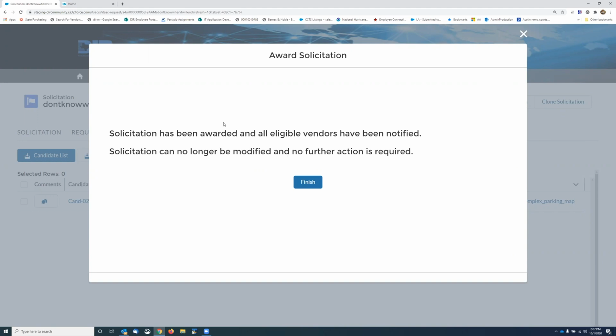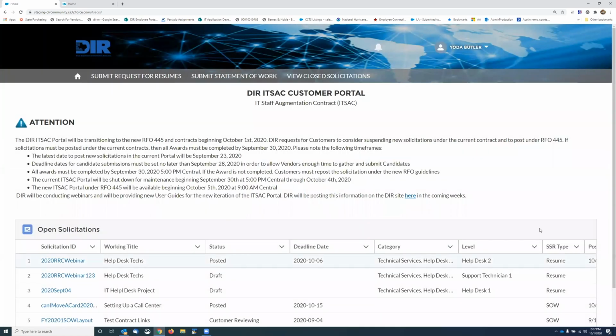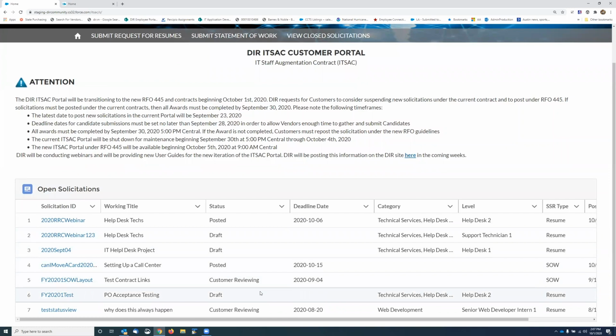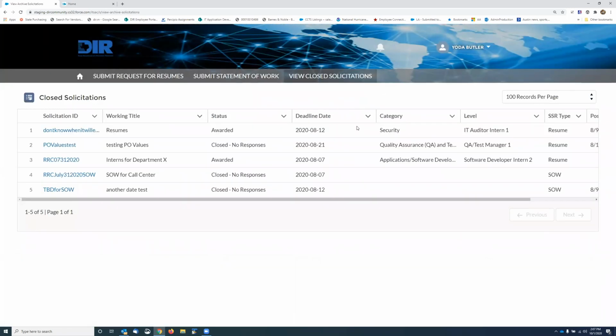And this is the warning screen that it's been awarded and everybody's been notified, and it can no longer be accessed. So now you'll see that that particular award is no longer on this screen. It'll be up here on this one, which is this one right here.